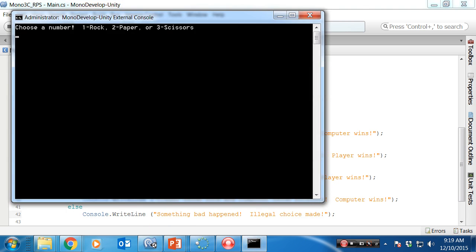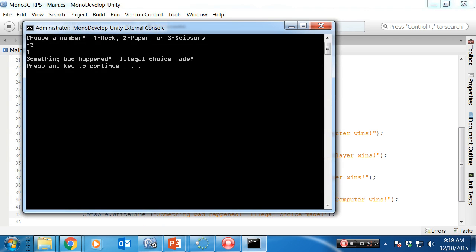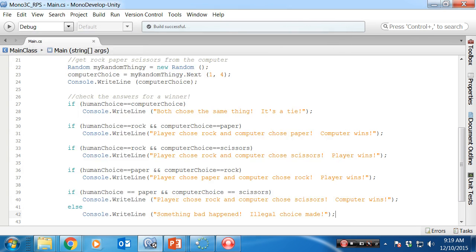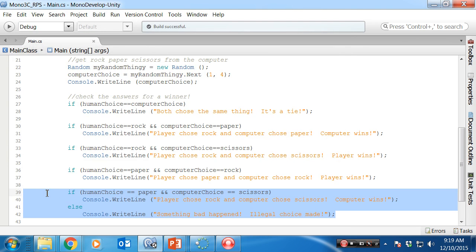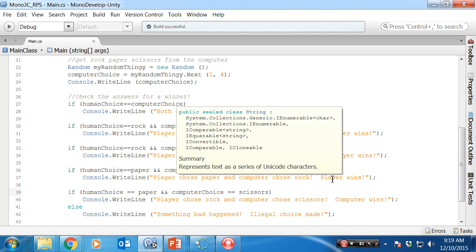Okay, so let's run it. And I'm gonna go 1 or 10 and 1. I'm gonna run it again and go -3 and 1, and it works. Okay, now 0. Yeah, this works. Okay, but remember, what is this else attached to? It's just attached to the final if. Okay, and in this program it works, but there will come programs someday where this doesn't work.